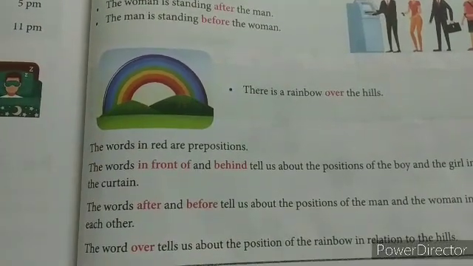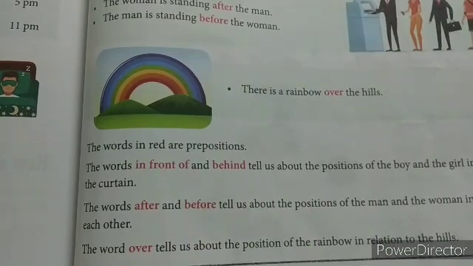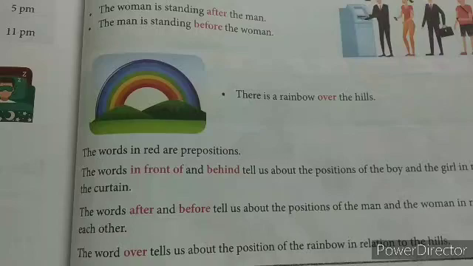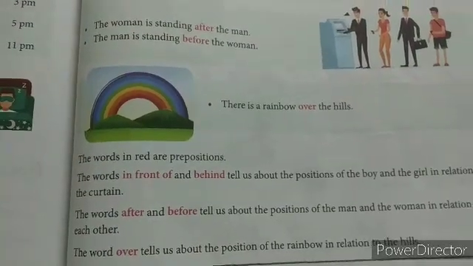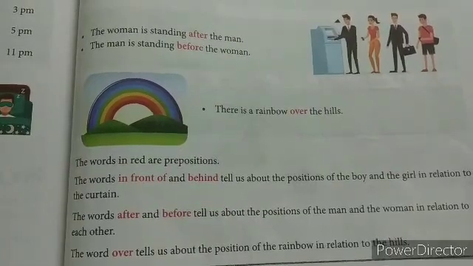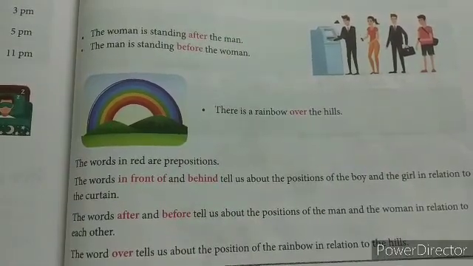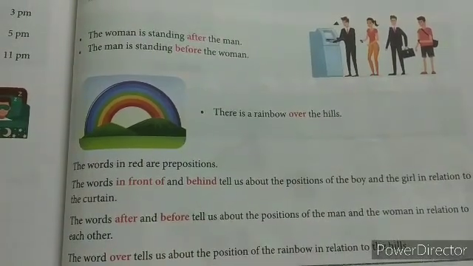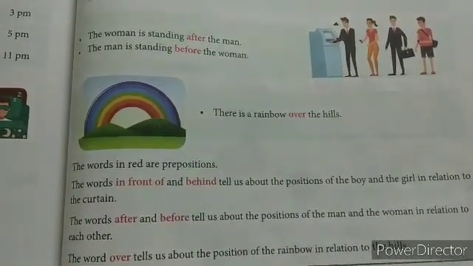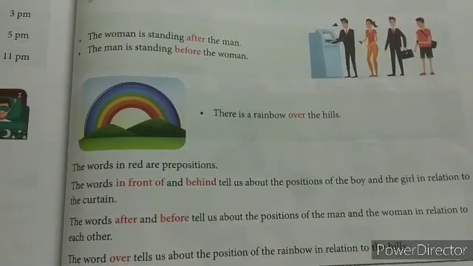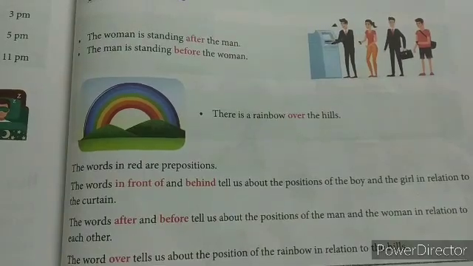The words in red are prepositions. The words in front of and behind tell us about the position of the boy and the girl in relationship to the curtain. The words after and before tell us about the position of the man and the woman in relation to each other. The word over tells us about the position of the rainbow in relation to the hills.